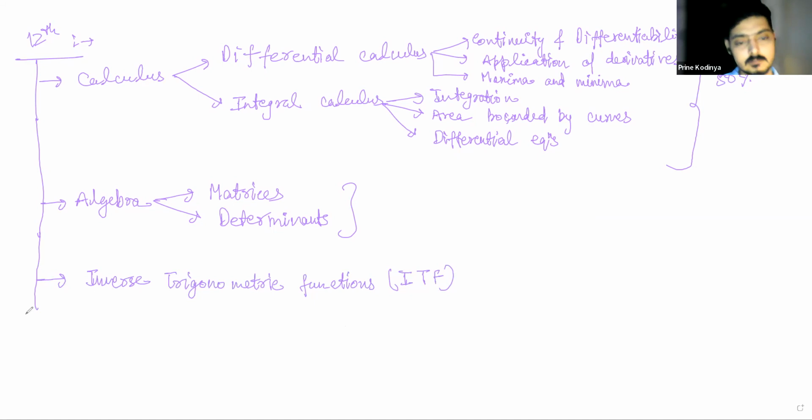And then we will have vectors and 3D, again scoring, from the portion coordinate geometry. So this was from trigonometry, the unit was trigonometry. And for this, the unit is coordinate geometry, and the chapter is vectors and 3D. There are 2 chapters. One is vectors, second is 3D geometry.